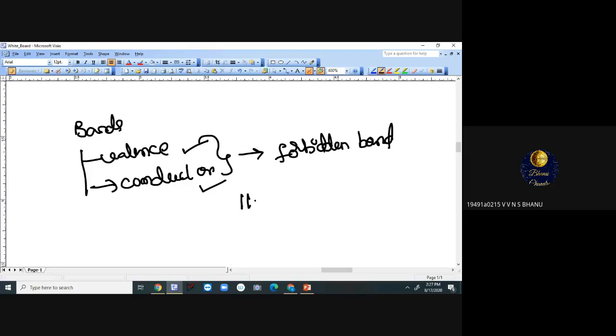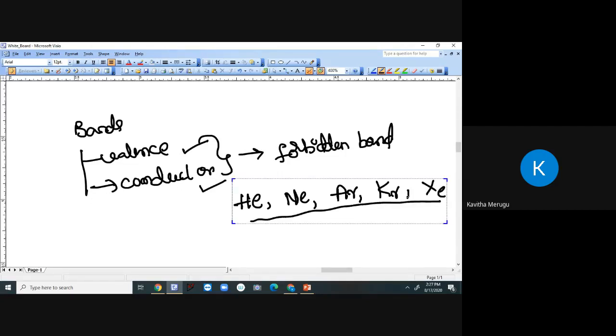He, helium, Ne, neon, Ar, argon, Kr, krypton, xenon. These are a few inert gases. Only in the case of inert gases is the valence band full. If you take other materials, the valence band will be partially filled. That is all about the valence band.